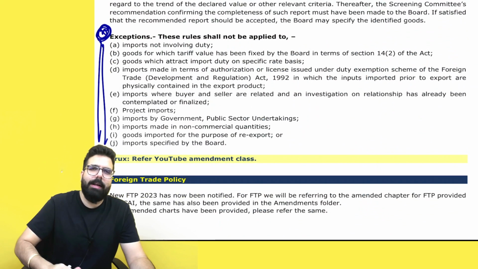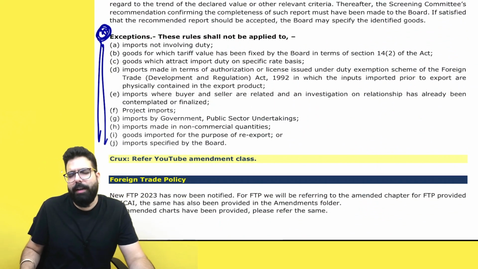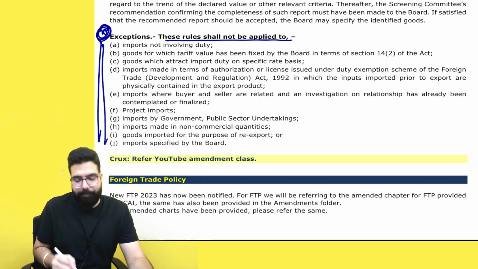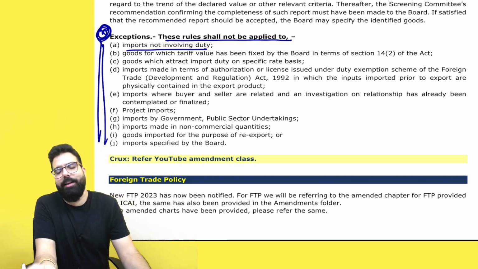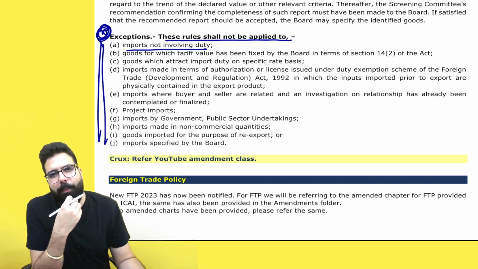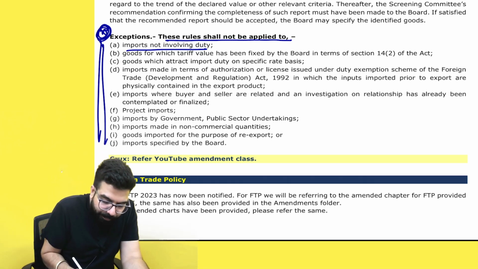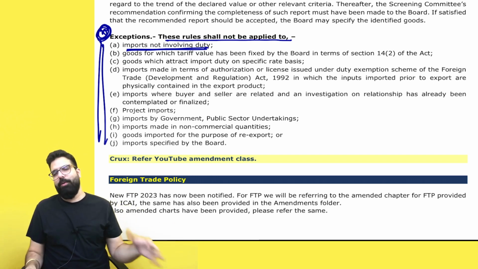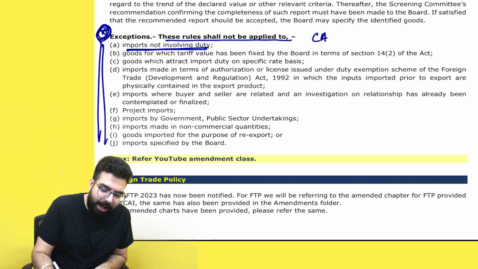Sir, other than this, I don't think anything is important in this, but this rule shall not be applicable when? If I import goods, sir, on which there is no import duty at all, what undervaluation will I do? In this case, the CAVR Rules 2023 will not be applicable.